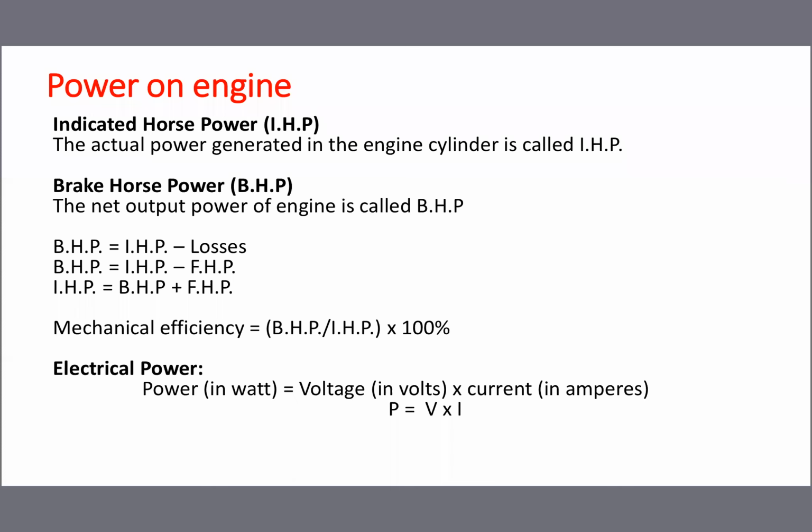So keep these points in mind. Many times this question may be asked in an examination, interview or competitive examination: indicated horsepower, brake horsepower, frictional horsepower, and efficiency. Indicated horsepower means the total power produced in the engine cylinder. Brake horsepower means the output power of the engine after the losses. The last line also keep in mind: indicated horsepower is equal to brake horsepower plus frictional horsepower.